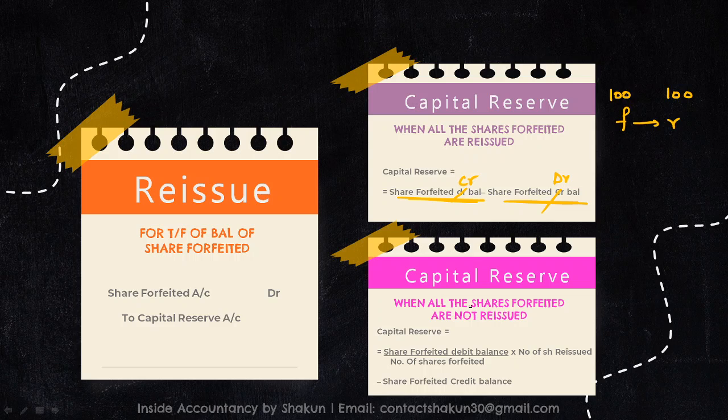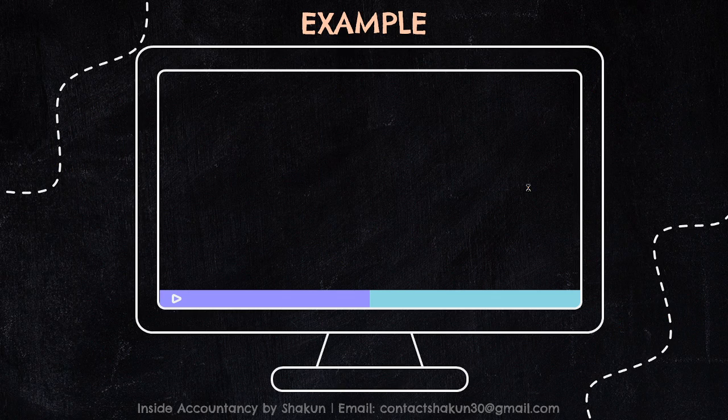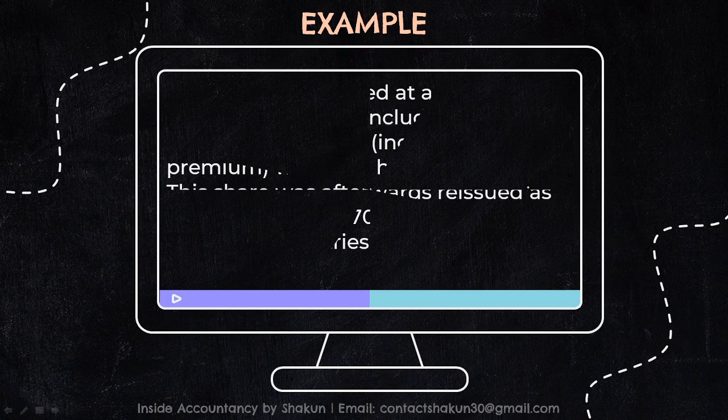And in case all the shares forfeited are not reissued, let's say 100 shares have been forfeited and out of that only 80 shares have been reissued, in that case we have to apply this formula: share forfeited CR balance into number of shares reissued divided by number of shares forfeited, minus the share forfeited DR balance. Right, so this is the formula for calculating capital reserve. Please don't get confused with the DR and CR, it just got mixed up. Okay, let's understand this with the help of an example that will be more clear.